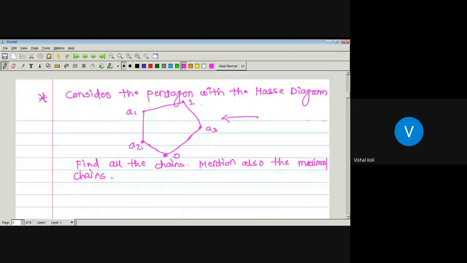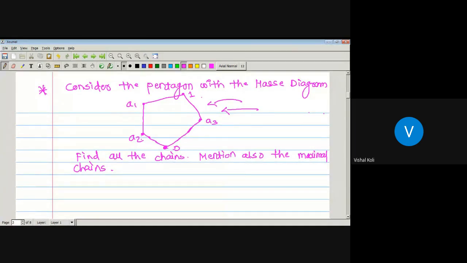But here we have to find out the subset of this poset which are chain. म्हणजे या पोसेटचे असे सबसेट तयार करा जे की चेन इझिली फॉर्म करते. Whatever will be its length. First we have to find out all the chains. Then we have to check which one is maximum.